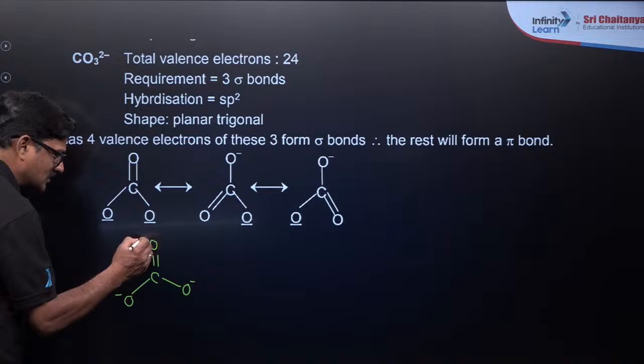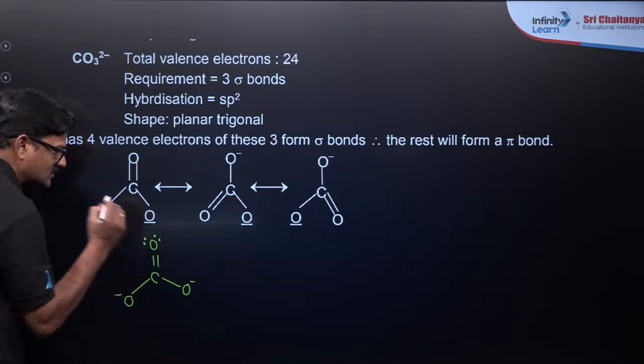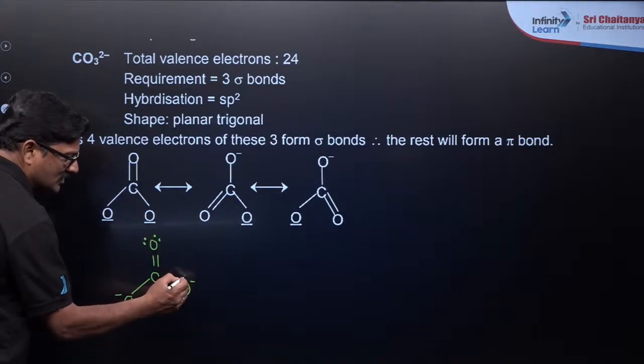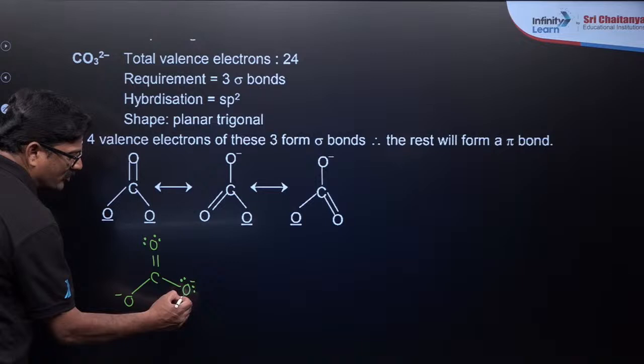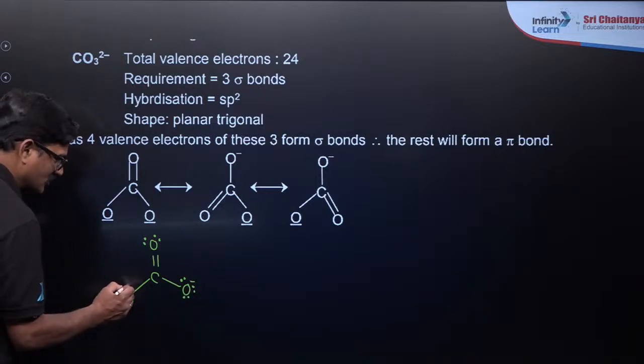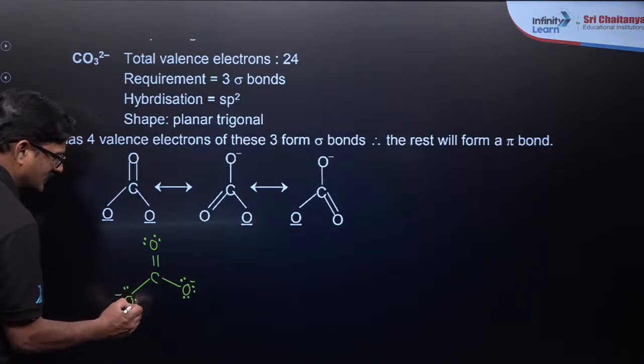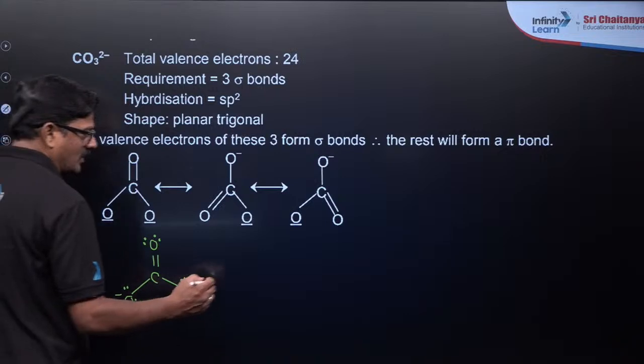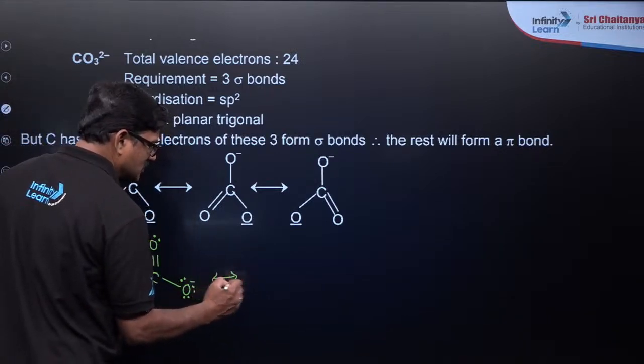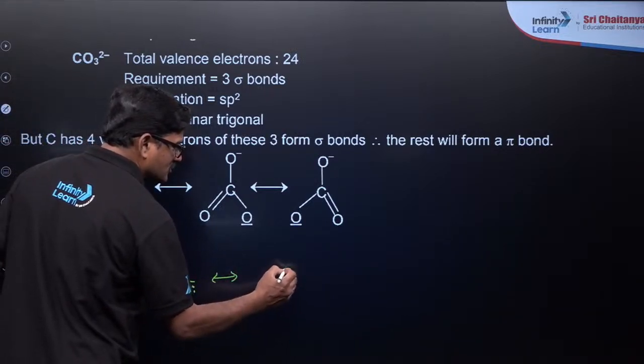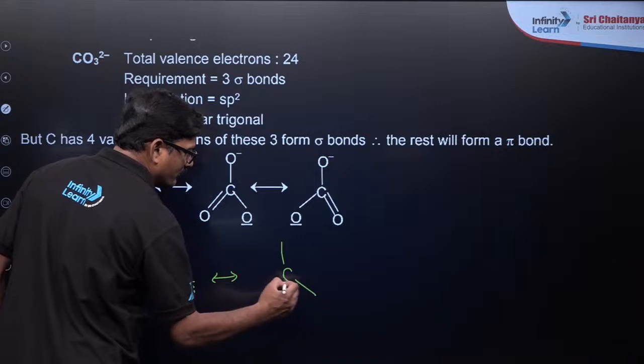You can see this oxygen carries 2 lone pairs, this oxygen carries 3 lone pairs, and this oxygen carries 3 lone pairs. And you will see the other resonating structure like this.